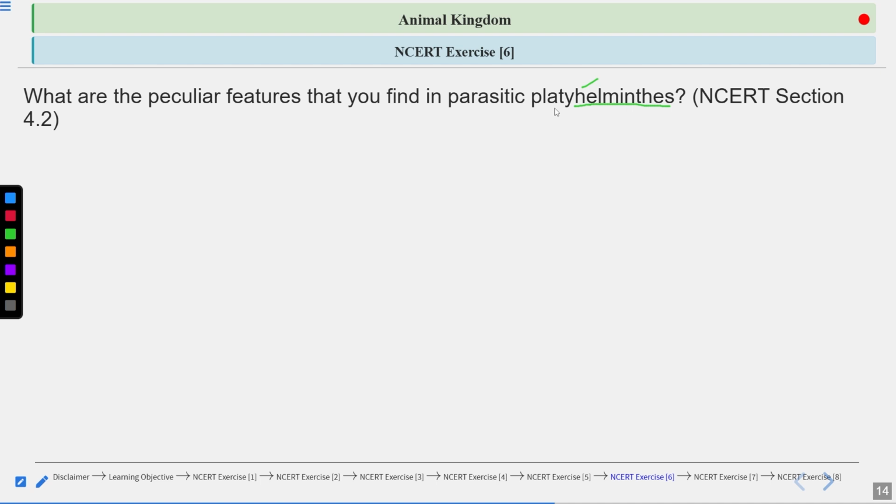Platy means flat, so flatworms, right? So what are the peculiar features in the case of parasitic platyhelminthes? They are not talking about the common platyhelminthes, but about the parasitic platyhelminthes. Let us see that.